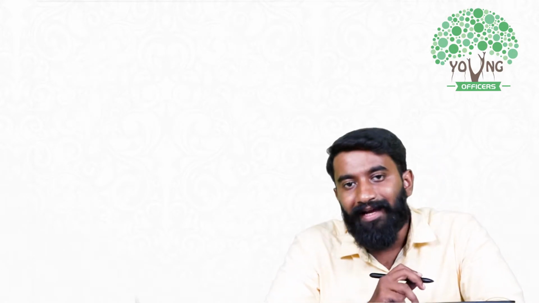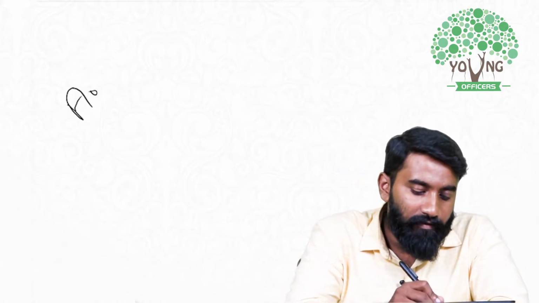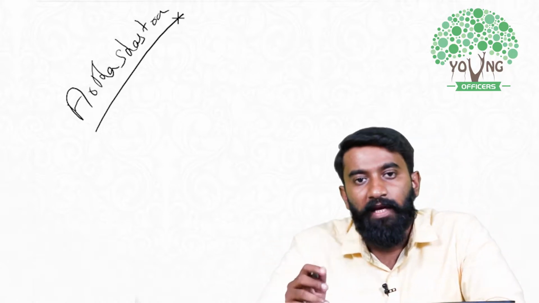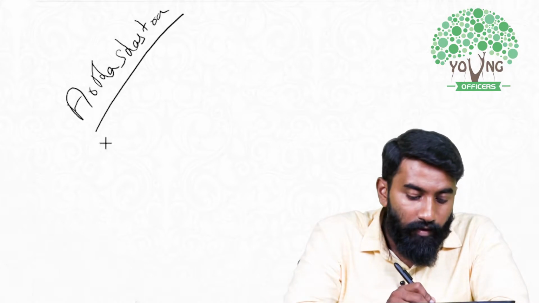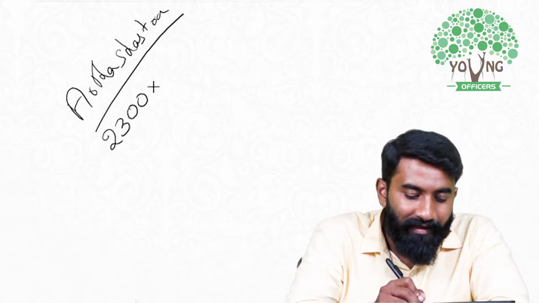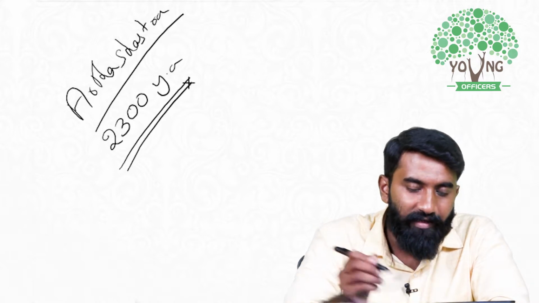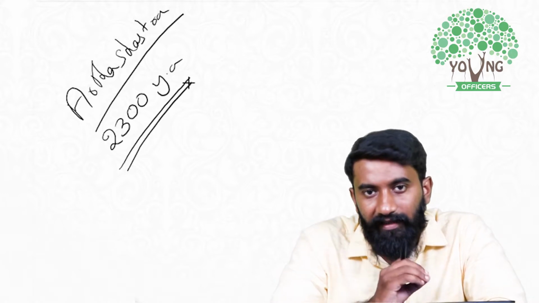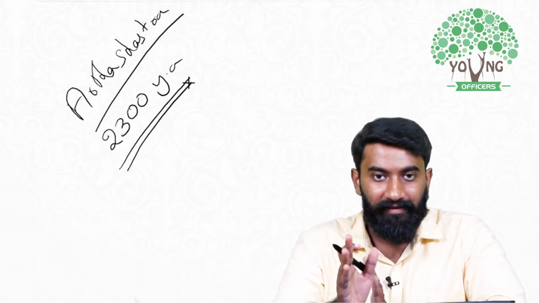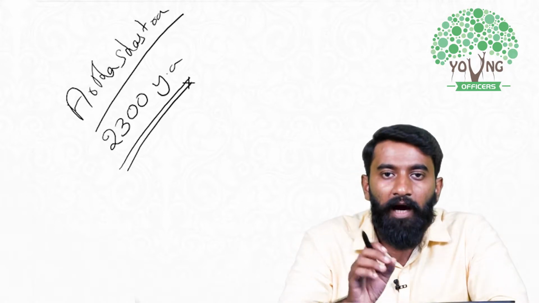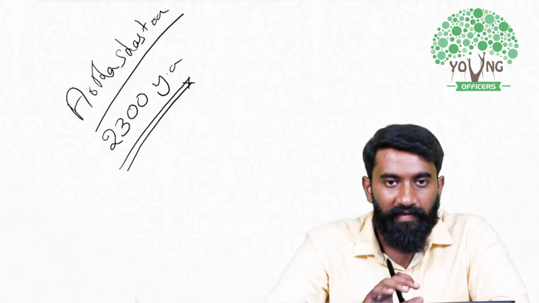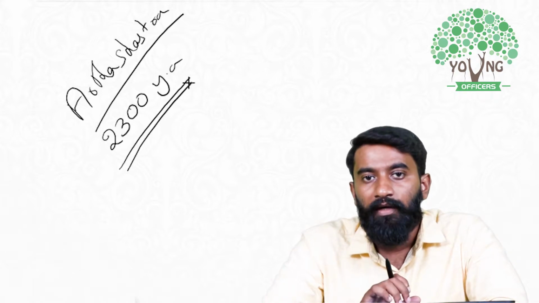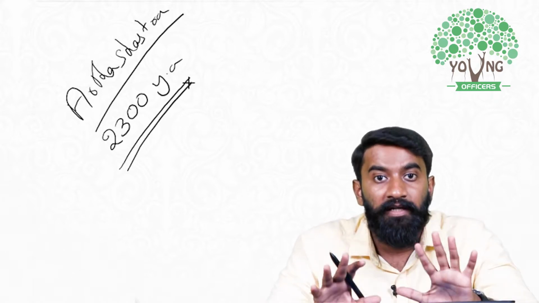This book is called Arthashastra. Arthashastra was written more than 2300 years ago. So what does Arthashastra say? As per this text, this is how the king should rule the country. This is how the different ministers should rule the country. This is how every aspect of government should take place.